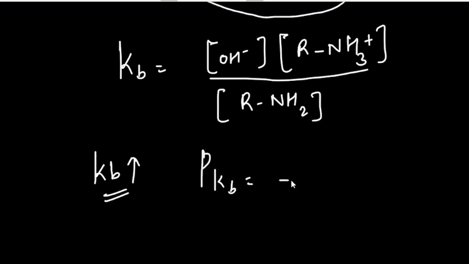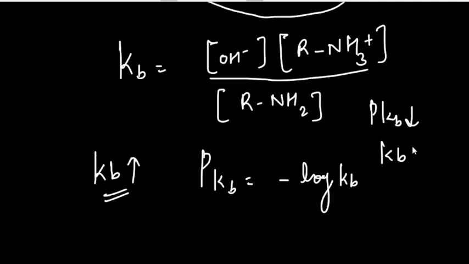So pKb is the negative of the logarithm of Kb. There is a very interesting thing: the lesser the pKb value, the more basic the compound is. Greater the value of Kb, the more basic the compound is. So this is the relationship between the basic character and Kb and pKb.